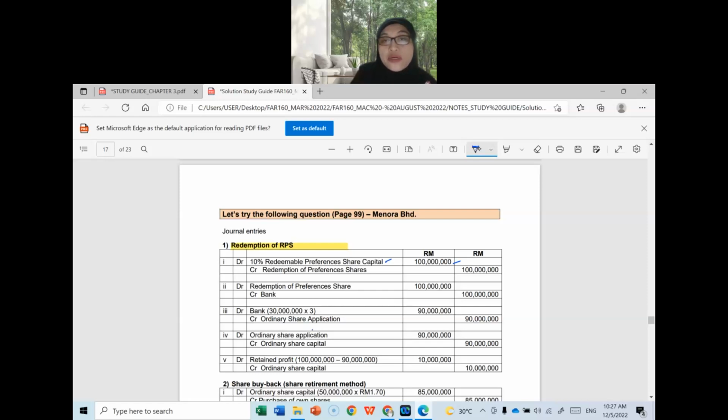of Preference Share. This is a temporary account for the company to make the payment in the next step. So the next step is to make the payment for the redemption. So you debit the redemption of preference shares and credit the bank account. Why do you credit bank? Because you make the payment.